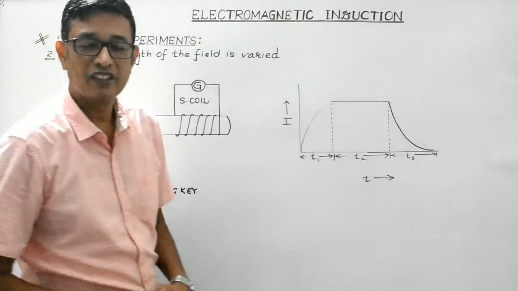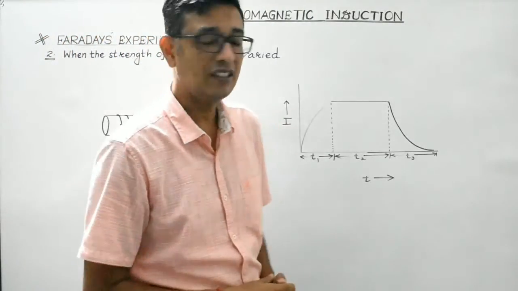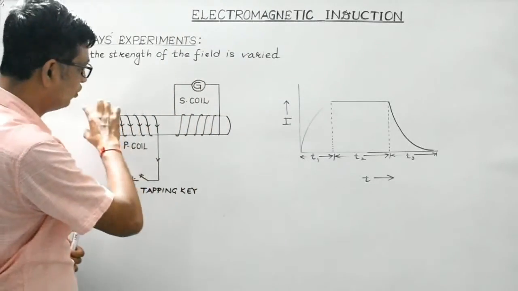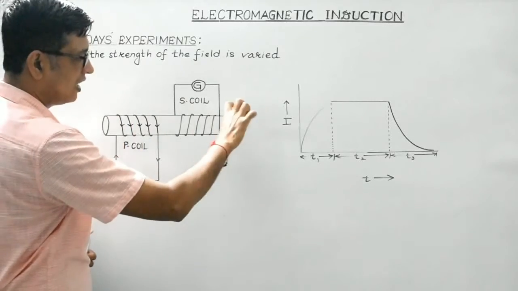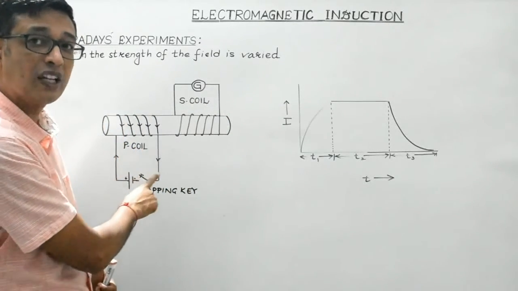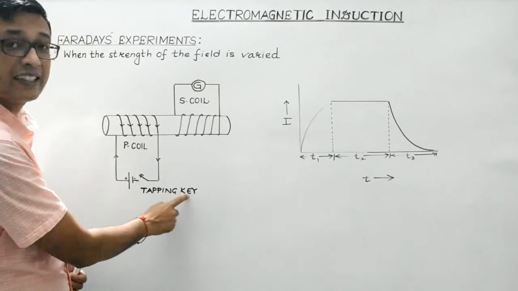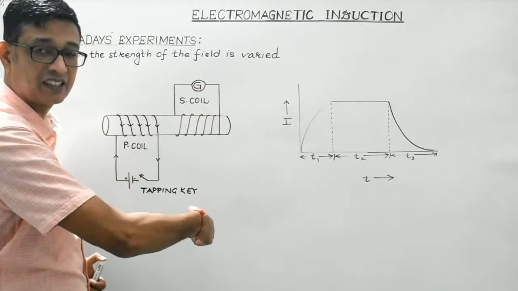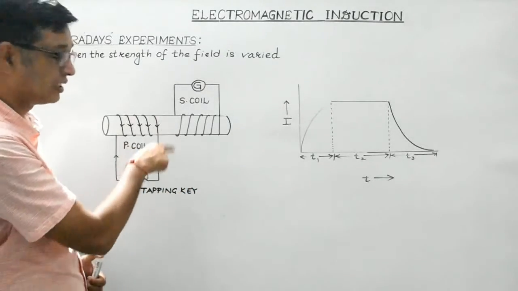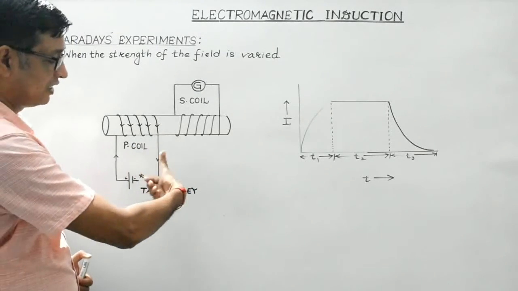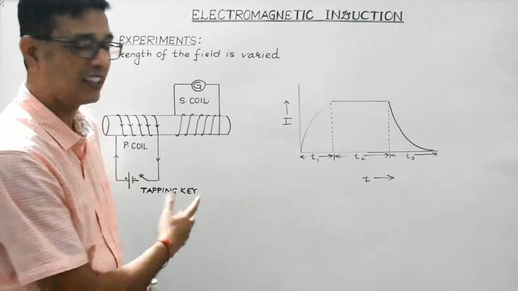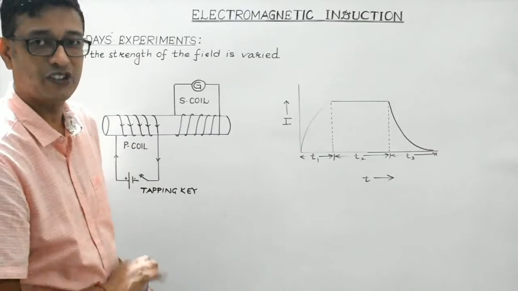Let us consider, students, in the second experiment, these two coils, P coil and S coil, wound on a common iron core. This P coil consists of a source as well as a tapping key. Now this is a tapping key, meaning when it is pressed, the circuit becomes closed and the current flows through the circuit. And when it is released, the circuit becomes open. In such a case, the current flowing through the P coil becomes zero.